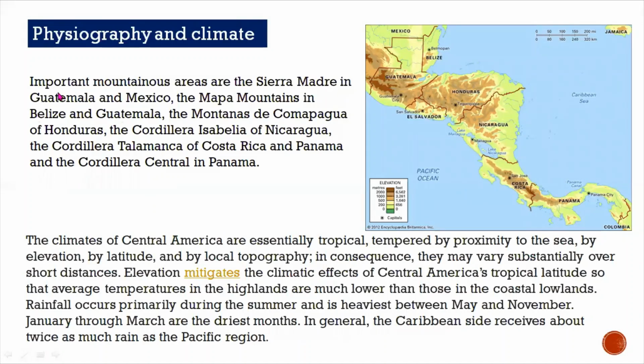is 77. So now we come to the physiography of Central America. Important mountain areas are the Sierra Madre in Guatemala and Mexico.